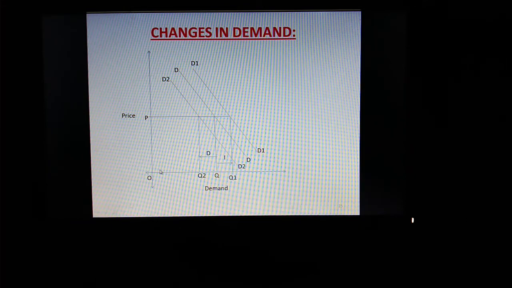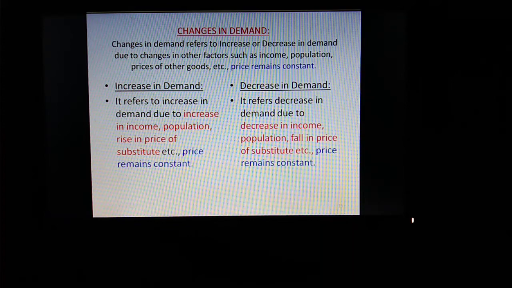In case of increase in demand, new demand curve D1 shifts towards right side. In case of decrease in demand, new demand curve D2 shifts towards left side. DD, the demand curve at the center, is original demand curve. D1 explains increase, D2 explains decrease. So this is the concept of changes in demand. Okay, so this was the last part of your lesson.